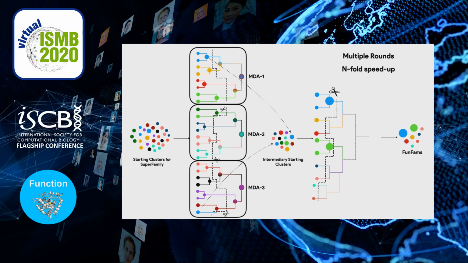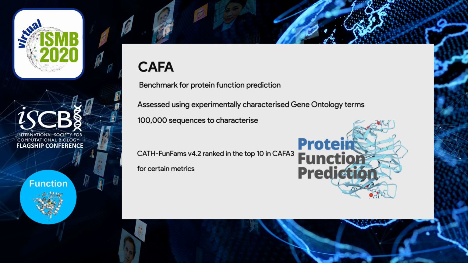Once we obtain these new sets of FunFams, we wanted to test what's their quality. And in order to do that, we used the CAFA benchmark for protein function prediction. CAFA is usually assessed using experimentally characterized GO terms and on a set of 100,000 sequences that different teams need to characterize. CATH, in past editions, ranked in the top 10 for certain metrics, and we wanted to test our approach by seeing how well it would perform compared to our previous method.